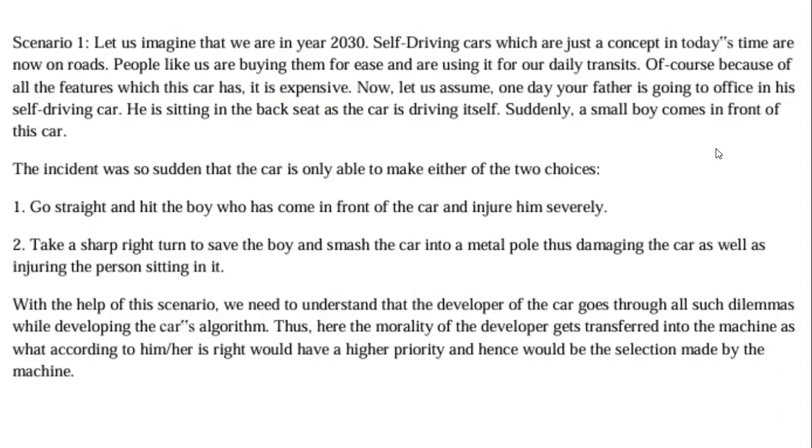Now let us assume one day your father is going to the office in his self-driving car. He's sitting in the back seat as the car is driving itself. Suddenly a small boy comes in front of this car. The incident was so sudden that the car is only able to make one of two choices. So you think that you are a developer. Which option will you give to the machine first? Go straight and hit the boy who has come in front of the car and injure him severely. Or take a sharp right turn to save the boy and smash the car into a metal pole, thus damaging the car as well as injuring the person sitting in it.